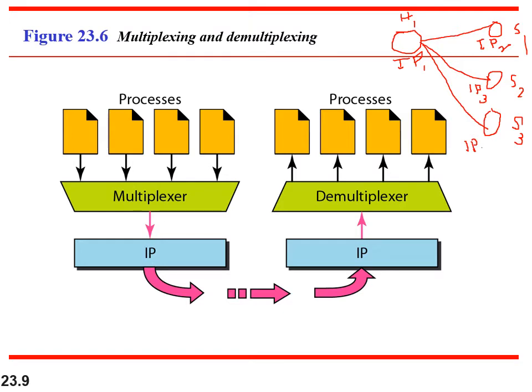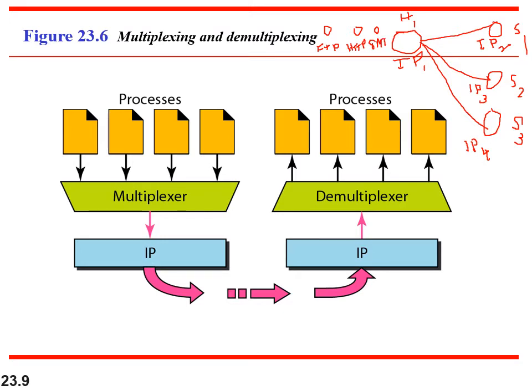And say this host is running three different processes or applications. One is FTP, another is HTTP, another is SMTP. So these are three different processes, and each of these processes will have one unique port number.